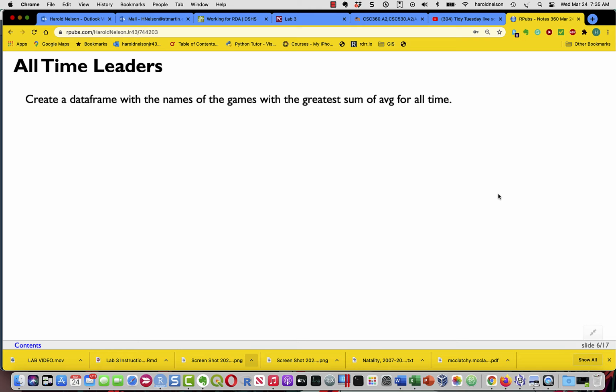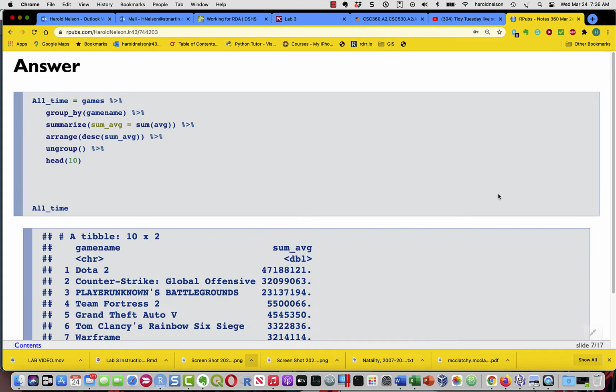So the first task, now that we've got date under control, is to create a data frame with the names of the games with the greatest sum of AVG for all time. Okay, so this is something I want you to work on. So stop the video and please try to do this, and after you've done it, come back and start the video again and see how your work compares with mine. If you go on for 15 minutes and you're not able to solve the thing, go ahead and look at what I did, okay? Okay, so you're back. Let's look at what I did.